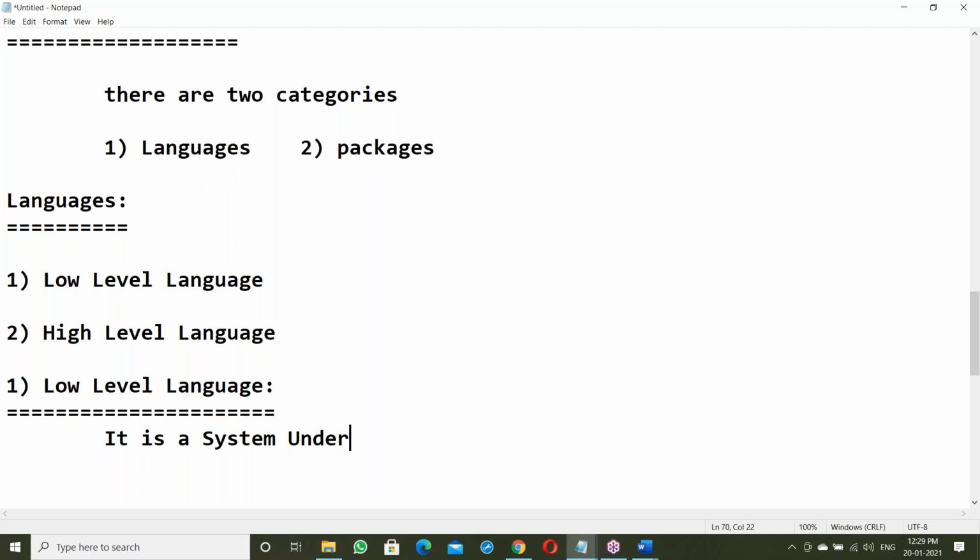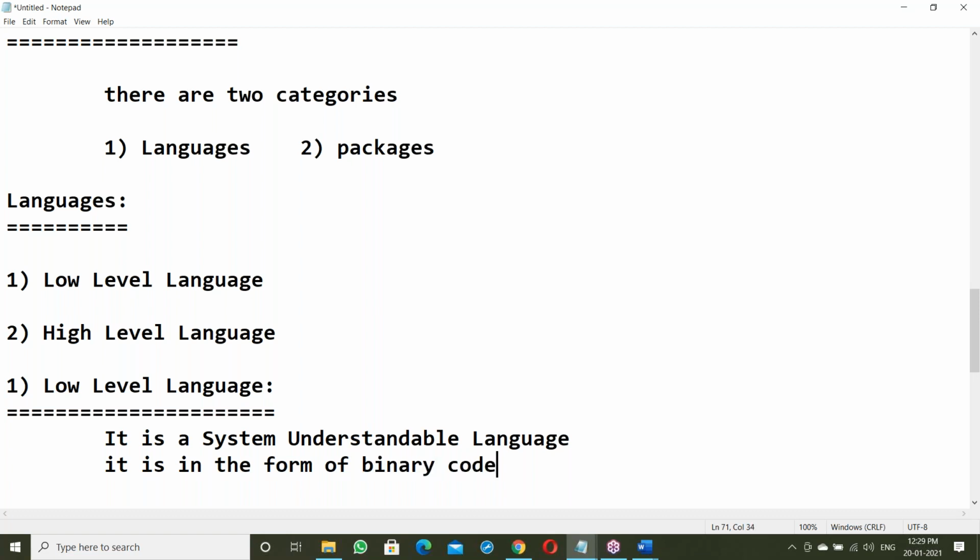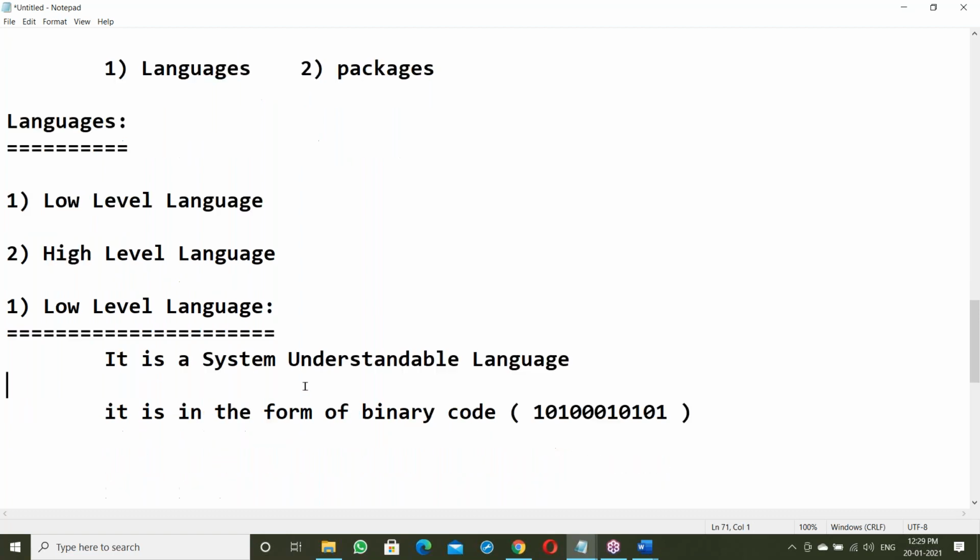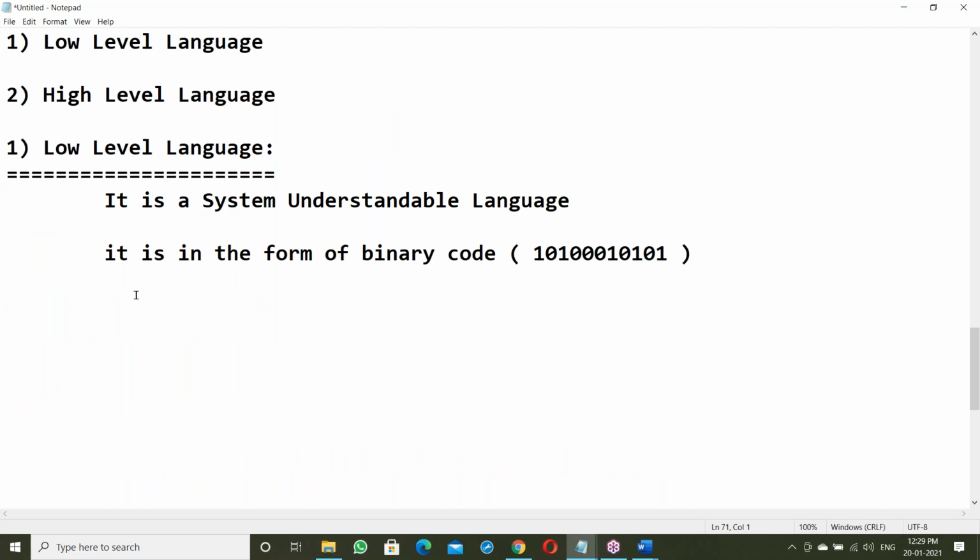It is in the form of binary code, in the form of zeros and ones, a binary format.